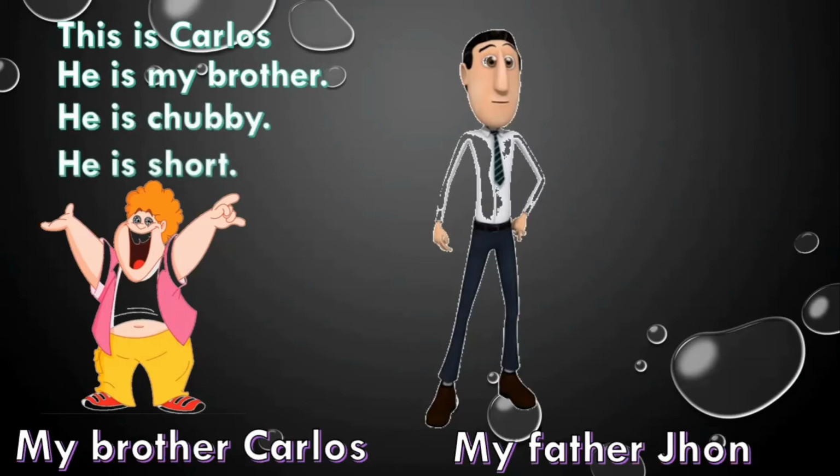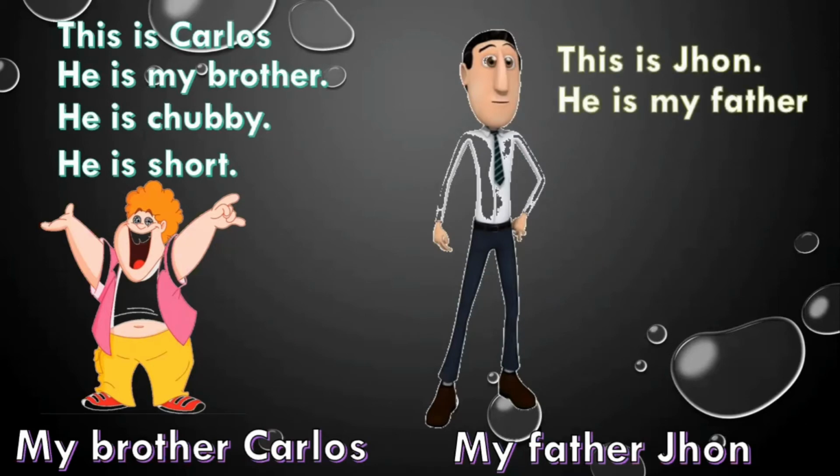He is chubby, he is short. Try to introduce John. For example, this is John. He is my father. He is thin.